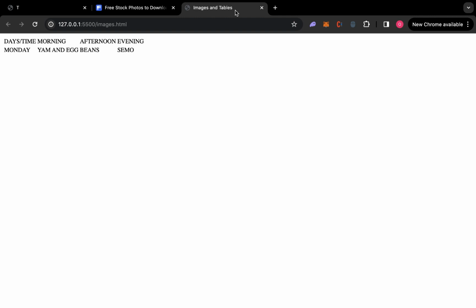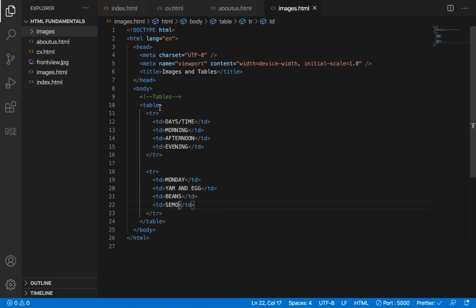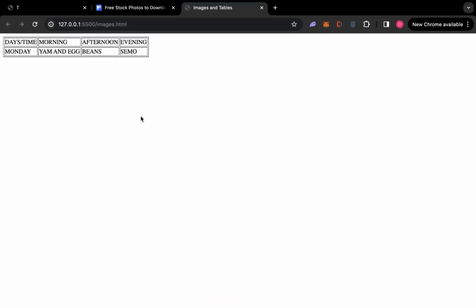Can you see it now? So let's structure it. Let's put lines there. To put lines there, just come here and say border equals to 1. Control S. Let's see how it looks like now. Can you see now it has border already?